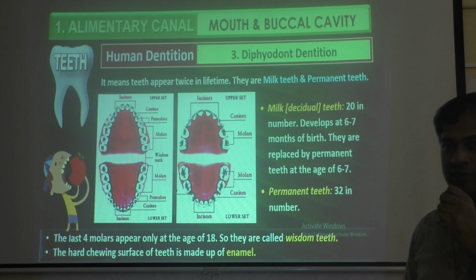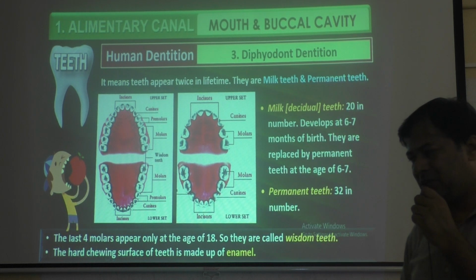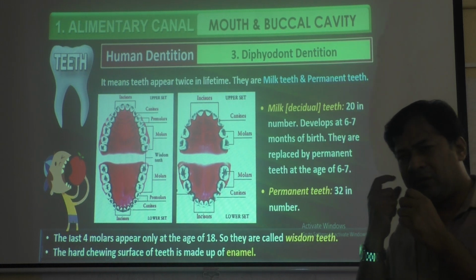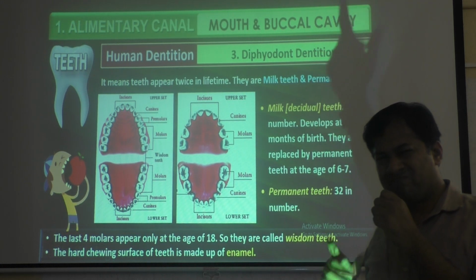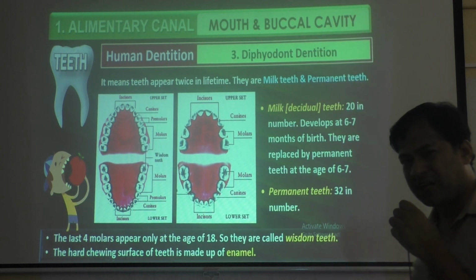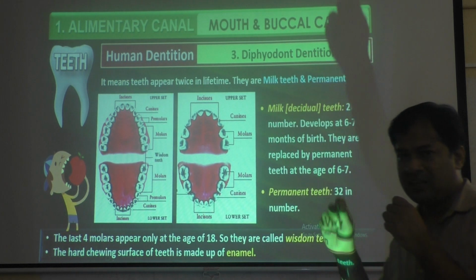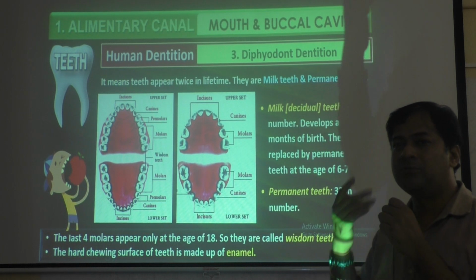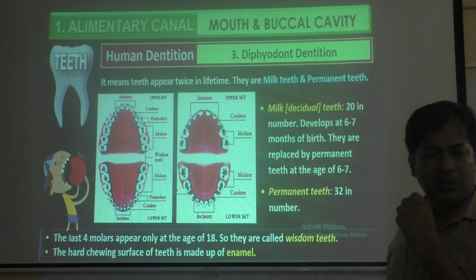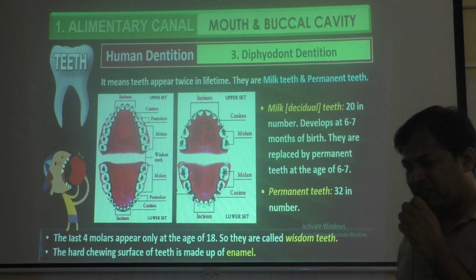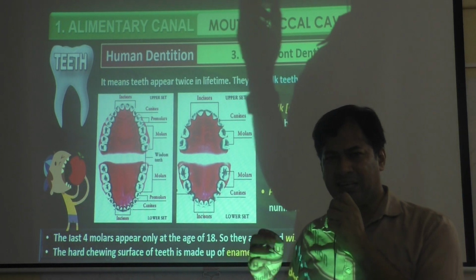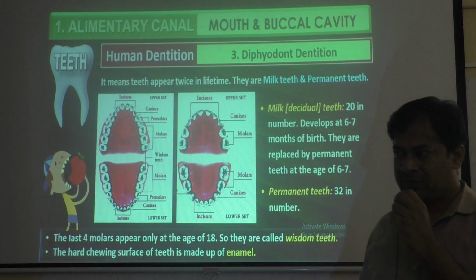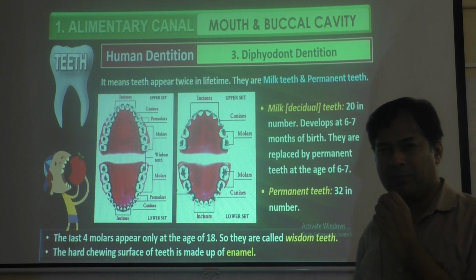But these wisdom teeth will give a lot of problems in future because cavity formation will be more. In some people it grows on the jawbone, so it is difficult to remove, because the brush also doesn't reach that area. Behind that tooth you cannot brush because gums will be there. It will be hidden in the gums, so it will be problematic when dental caries happens. When dental caries happens, then it will be a problem.